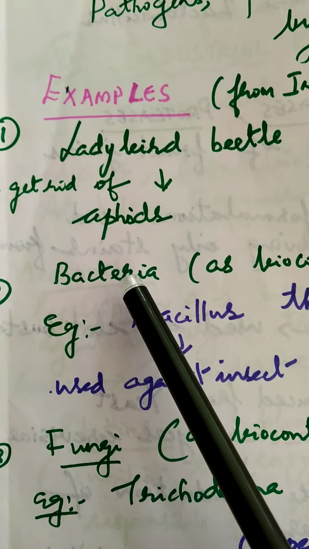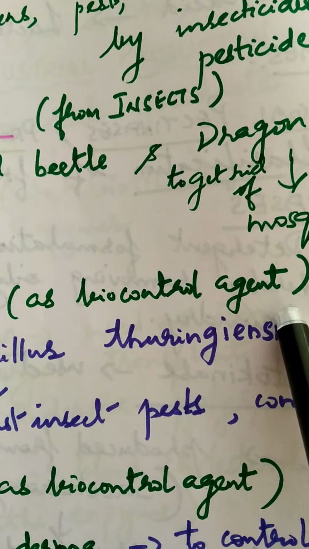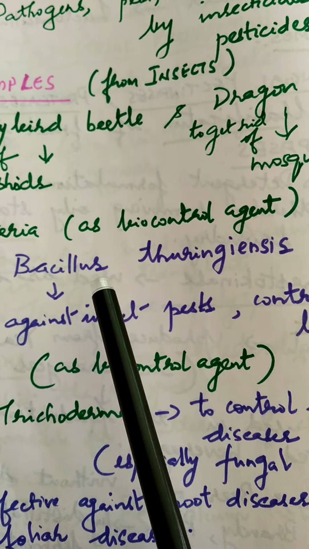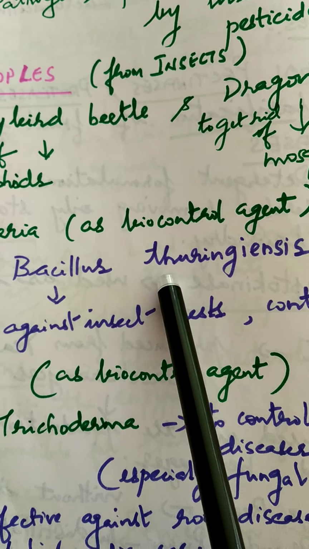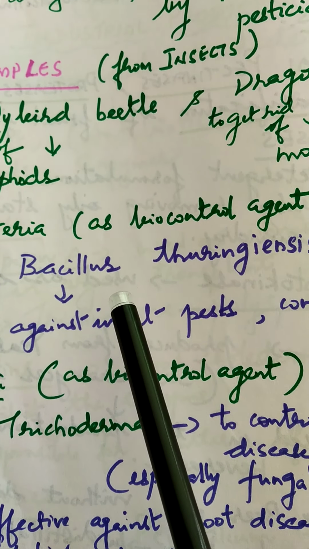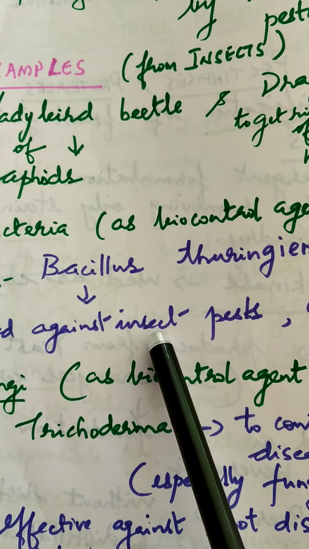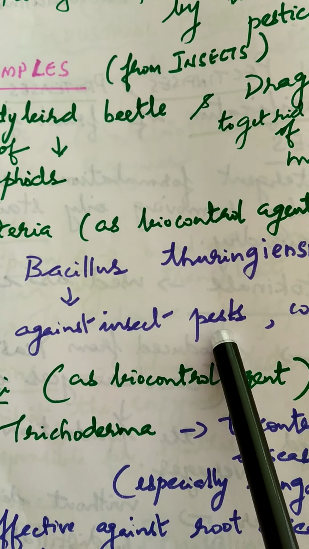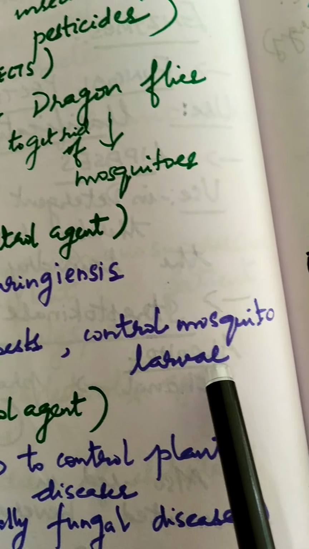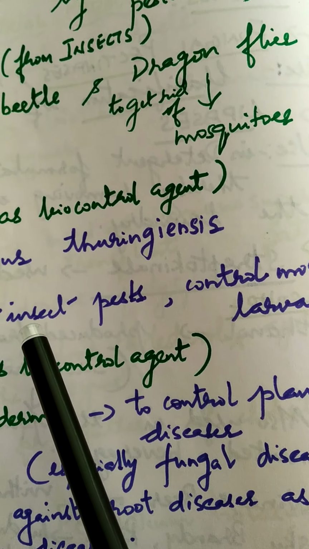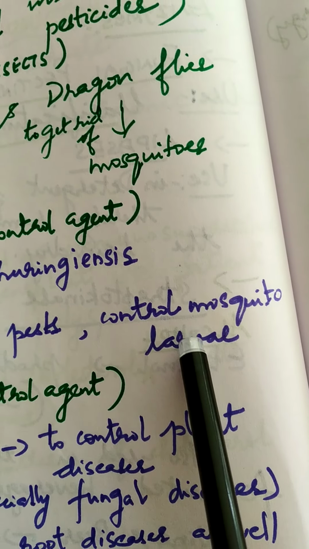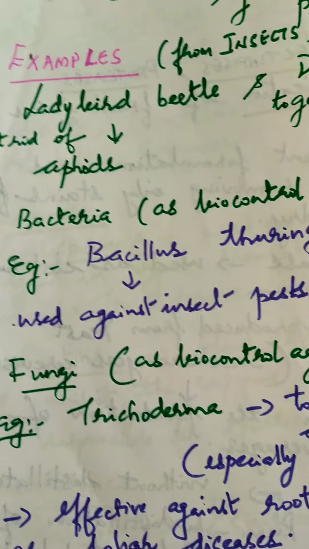Now moving on to bacteria as biocontrol agent. Here we have an example, Bacillus thuringiensis. Bacillus thuringiensis is actually an insecticide. It is used to kill insect pests as well as to control mosquito larvae. So it has two applications: to control insect pests as well as to control mosquito larvae.